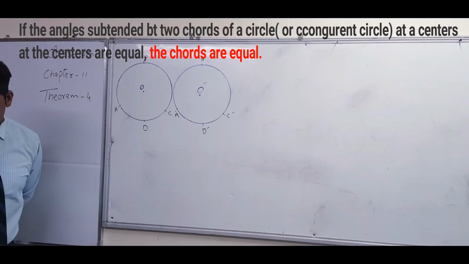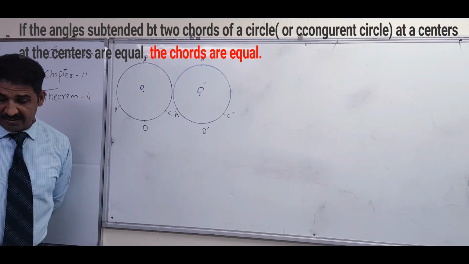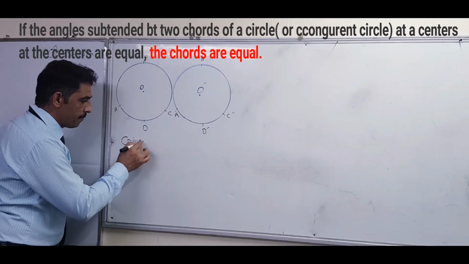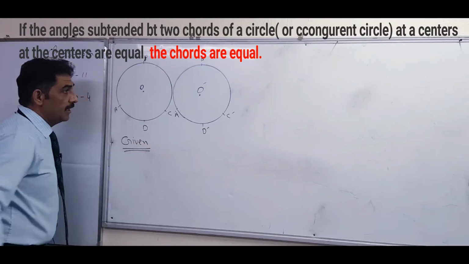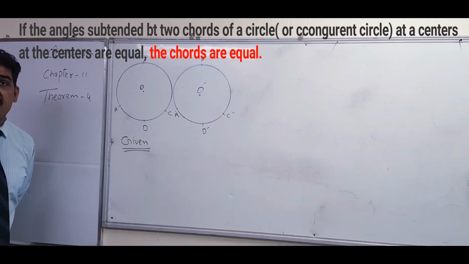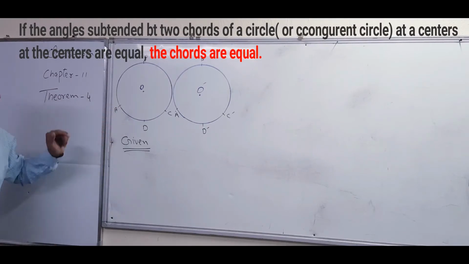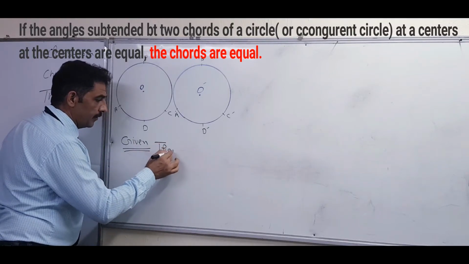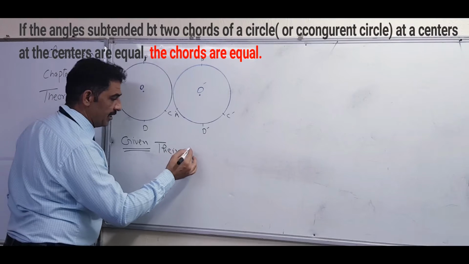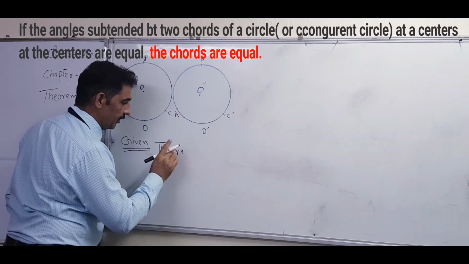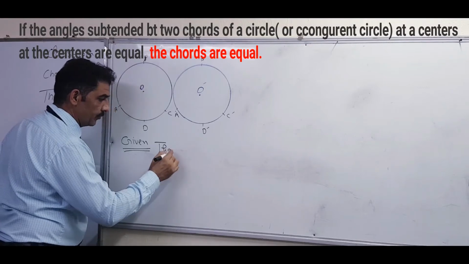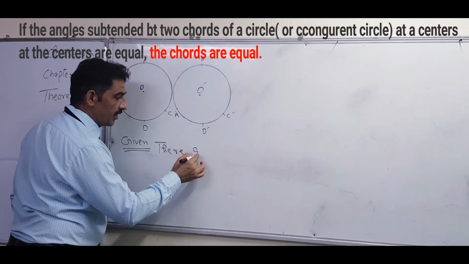So according to the statement, what is given? First of all, I have to write the given. The first step: there are two circles with center O and O dash.